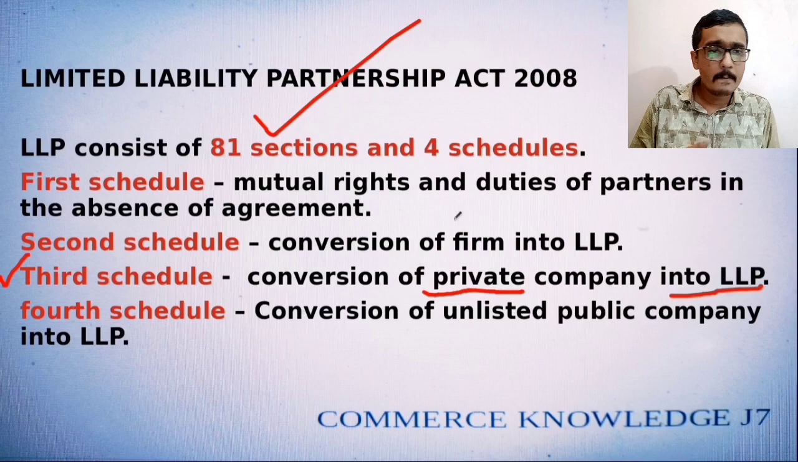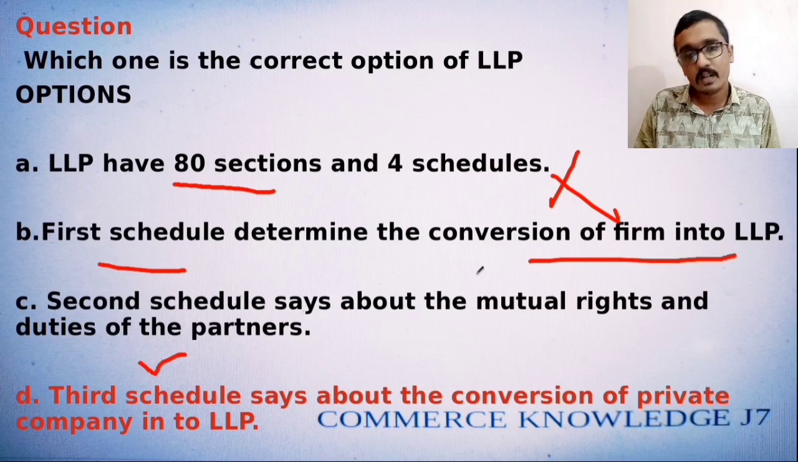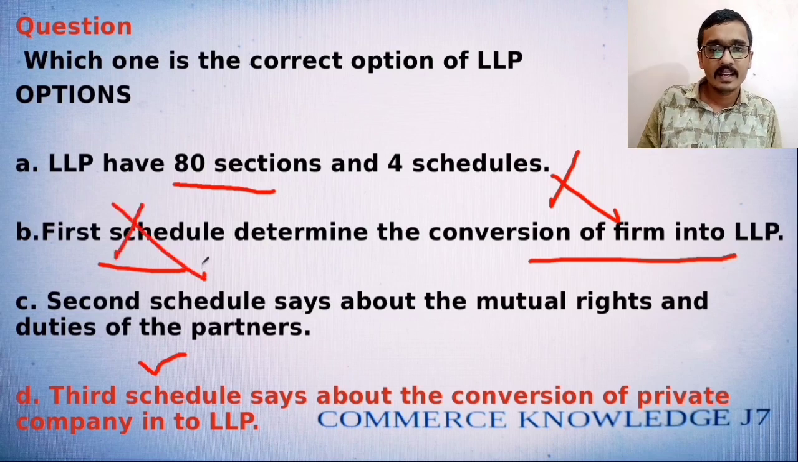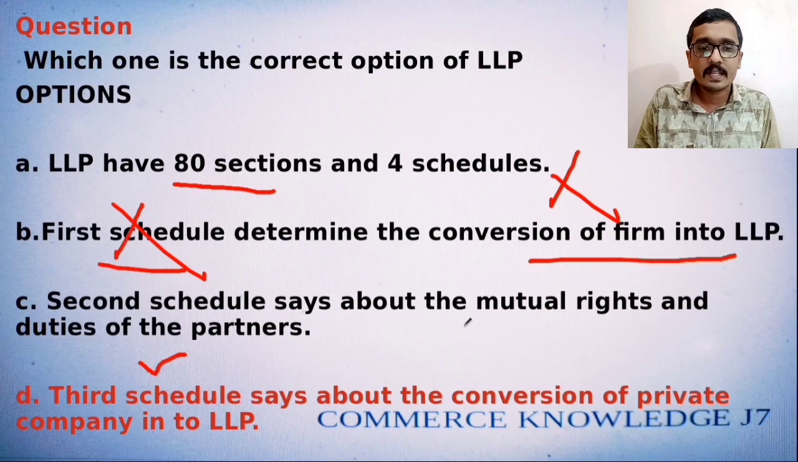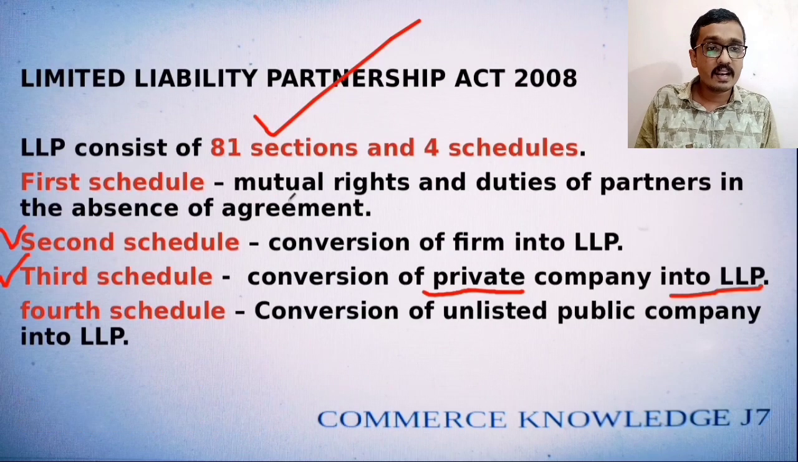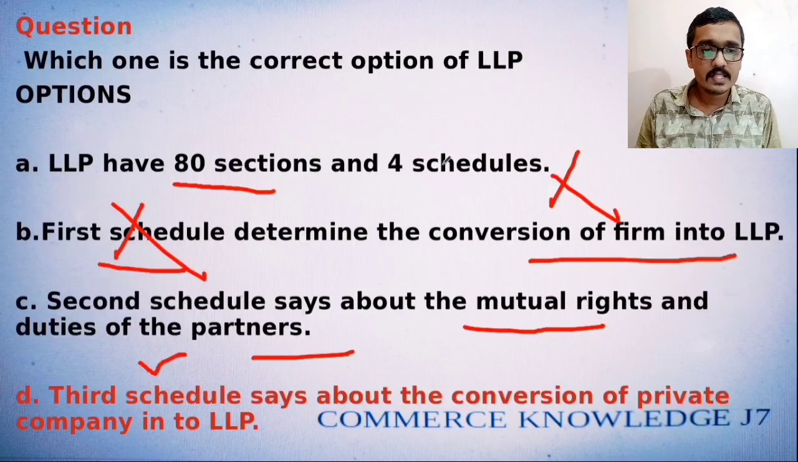Which schedule covers the conversion of a firm into LLP? The second schedule gives the conversion of a firm into LLP. This question says first schedule, so that is also wrong. Then the third option says the second schedule is about the mutual rights and duties of the partners. That is the first schedule, which gives the mutual rights and duties of the partners in the absence of an agreement. Here the question says second schedule, so that is also wrong.